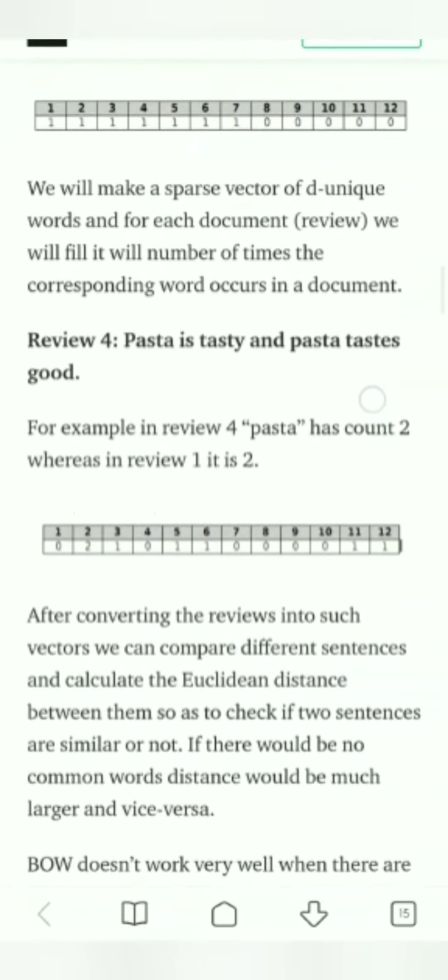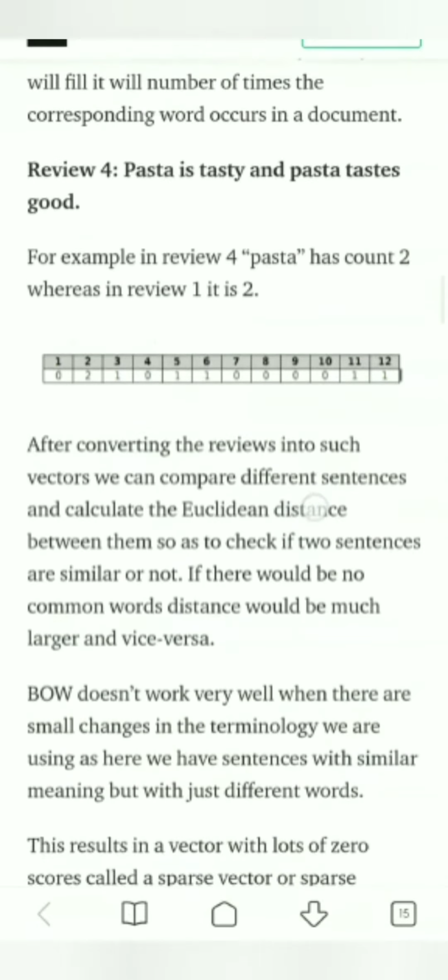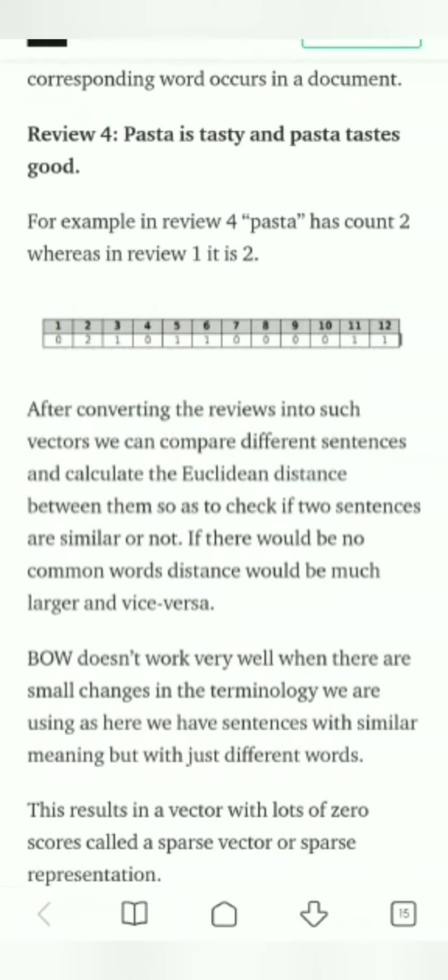We see review 4, pasta is tasty and pasta tastes good. For example, in review 4, pasta has count 2, whereas in review 1 it is 1. We see the difference here. Again we have a table. After converting the reviews into such vectors, we compare different sentences and calculate the Euclidean distance between them to check if two sentences are similar or not. If there are no common words, the distance would be much larger, and vice versa.